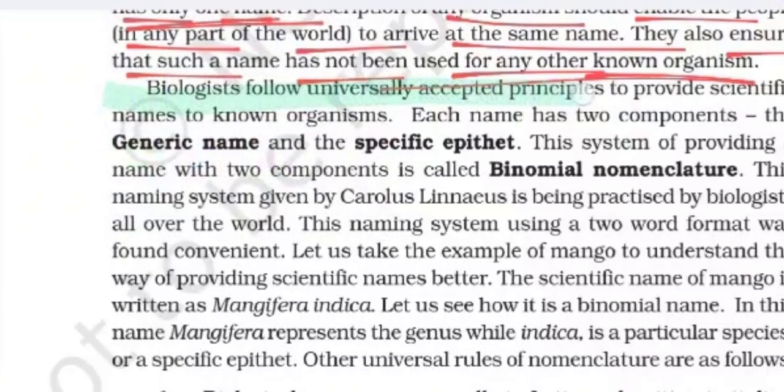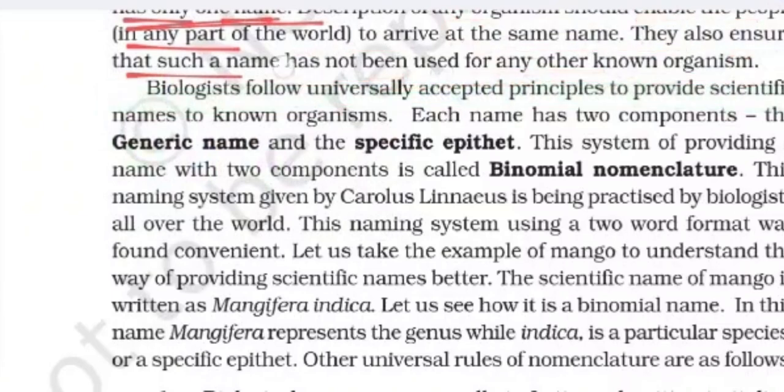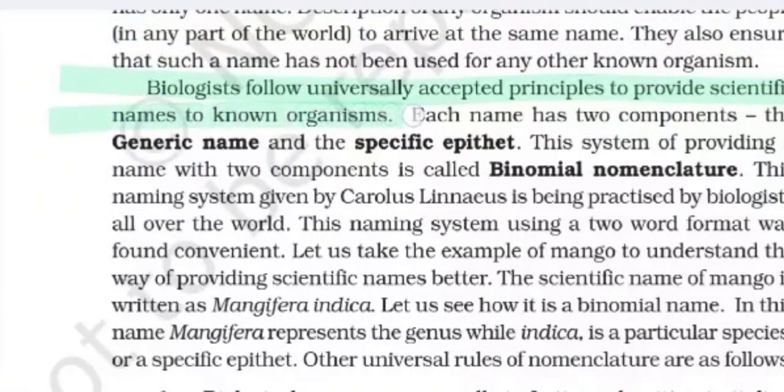Biologists follow universally accepted principles. What do biologists follow? They follow universally accepted principles to provide scientific names to known organisms. Each name has two components. The first is the generic name and the second is the specific epithet.